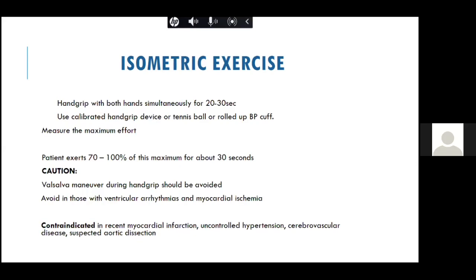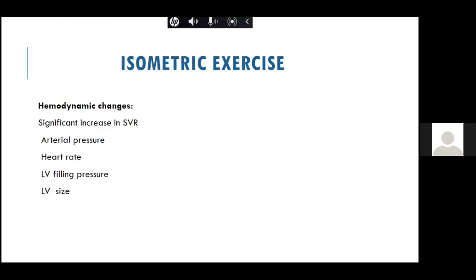It is again contraindicated in patients with recent MI, uncontrolled hypertension, cerebrovascular diseases, and aortic dissection, because your SVR increases a lot. Now, what happens during isometric exercises? There is a significant increase in systemic vascular resistance, which increases the arterial pressure, the heart rate, LV size and LV filling pressure, everything increases.